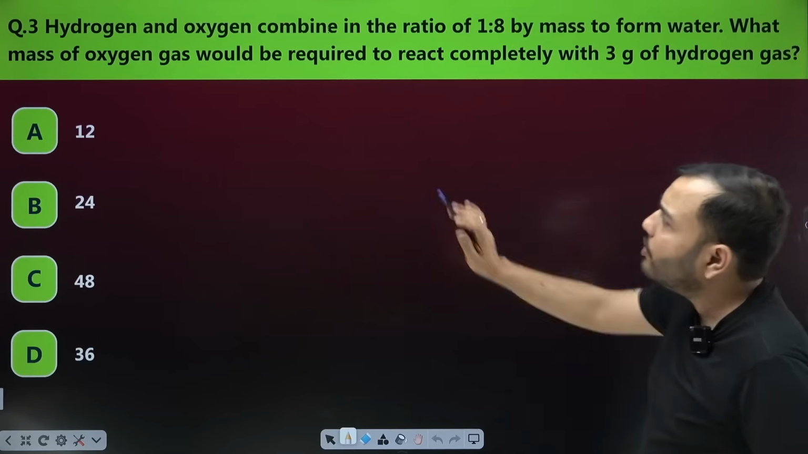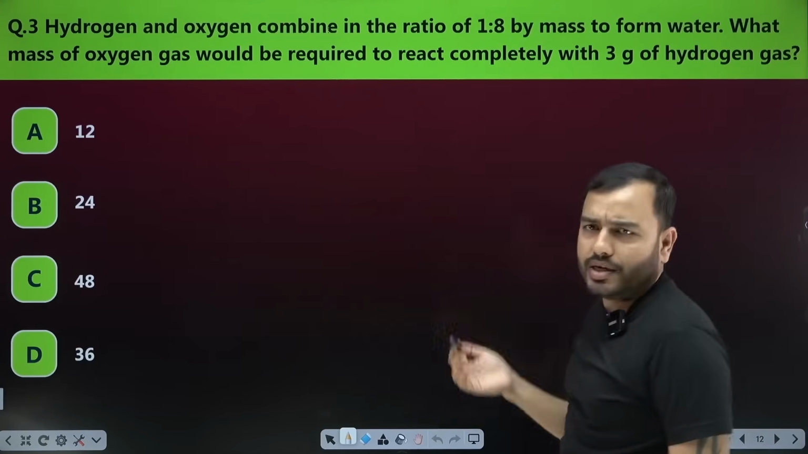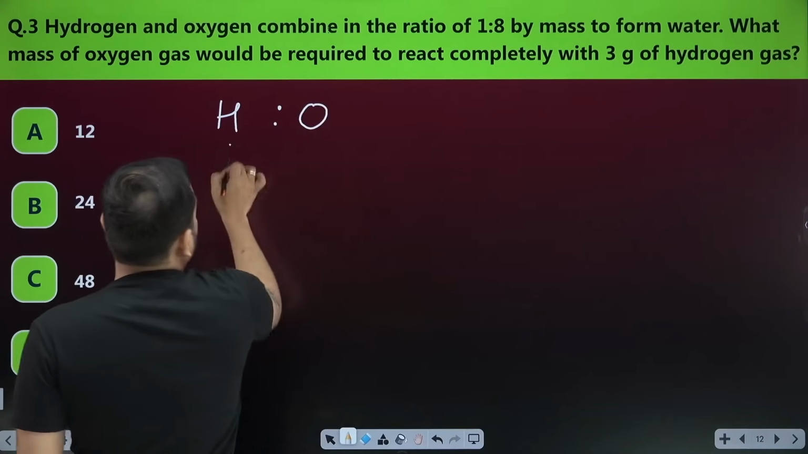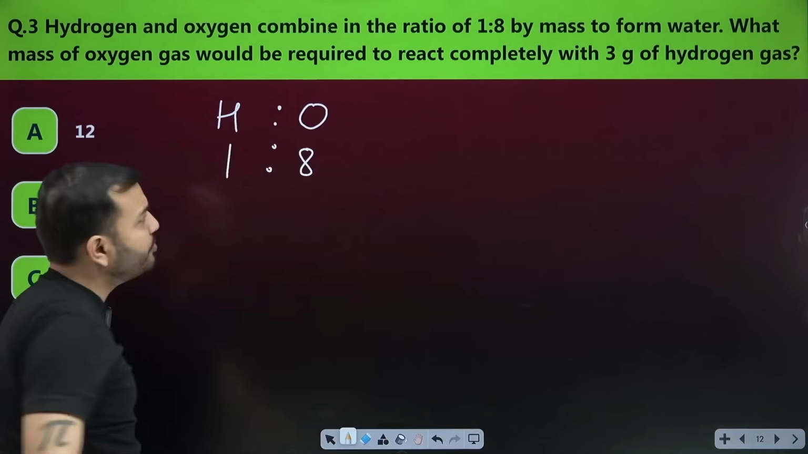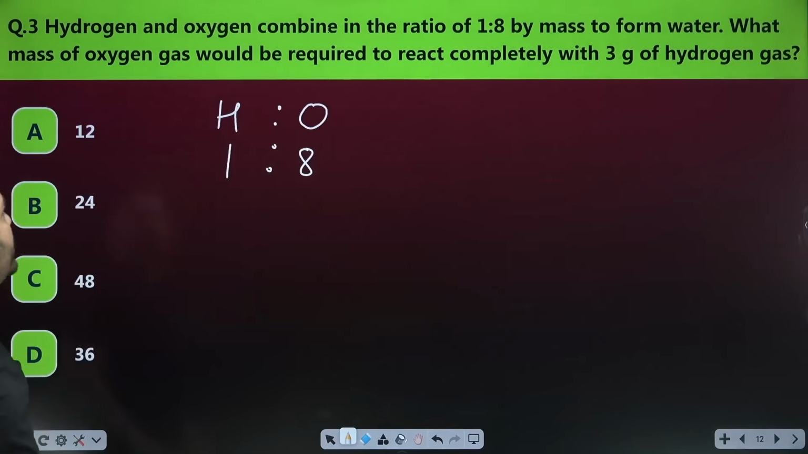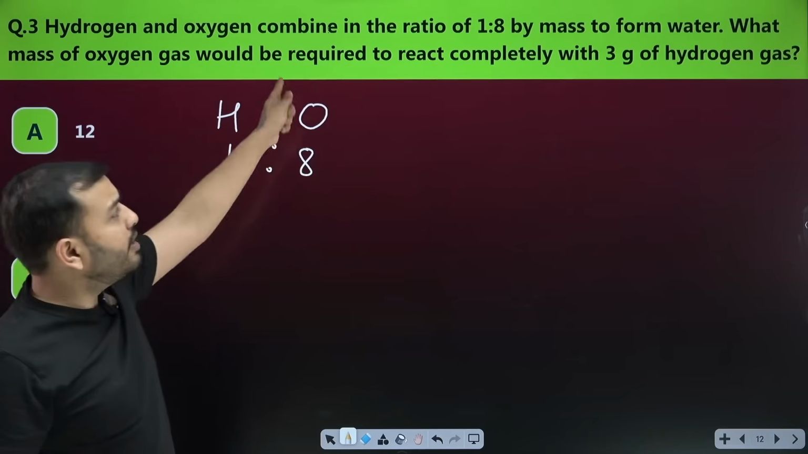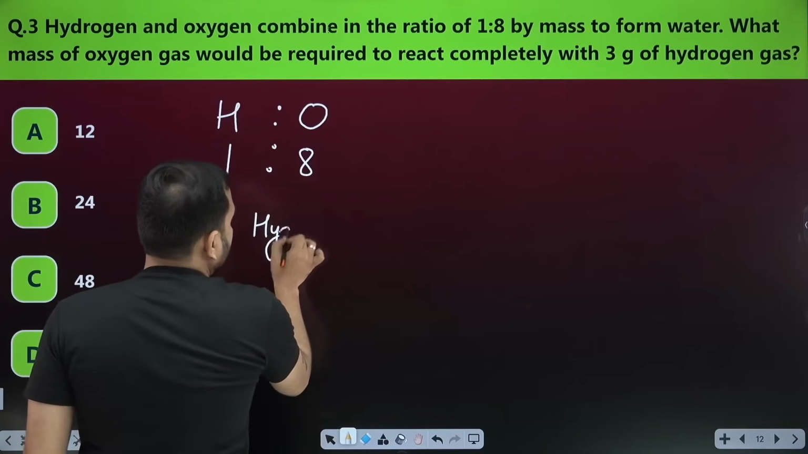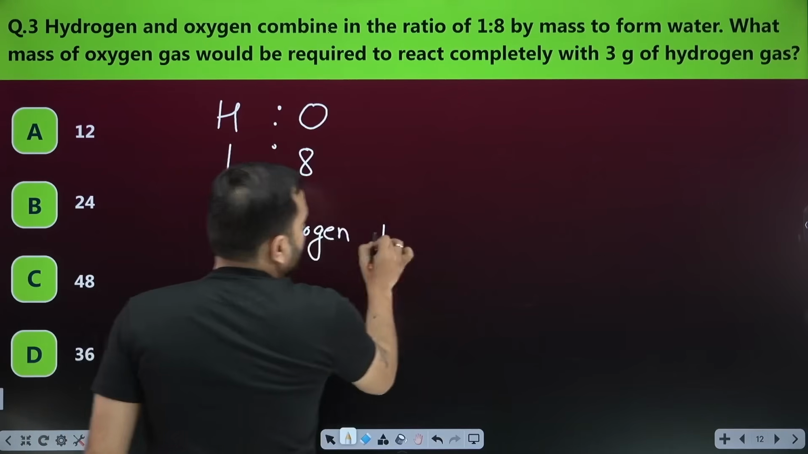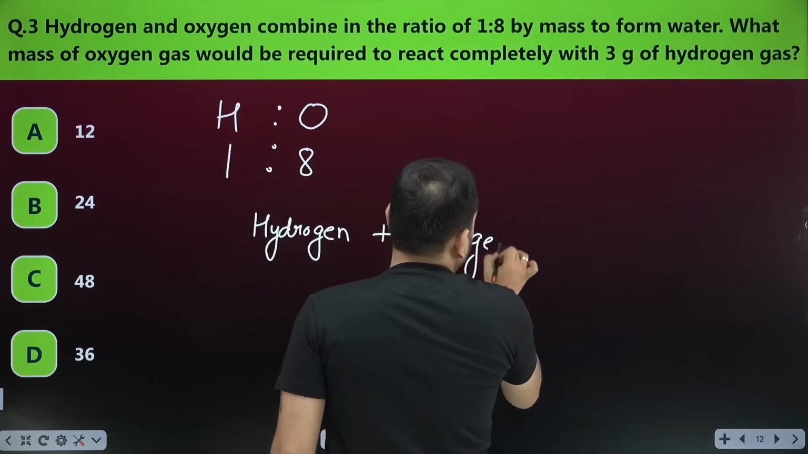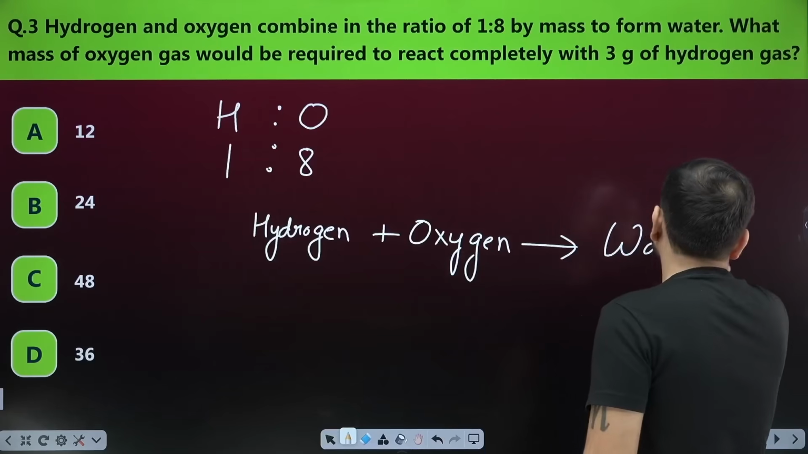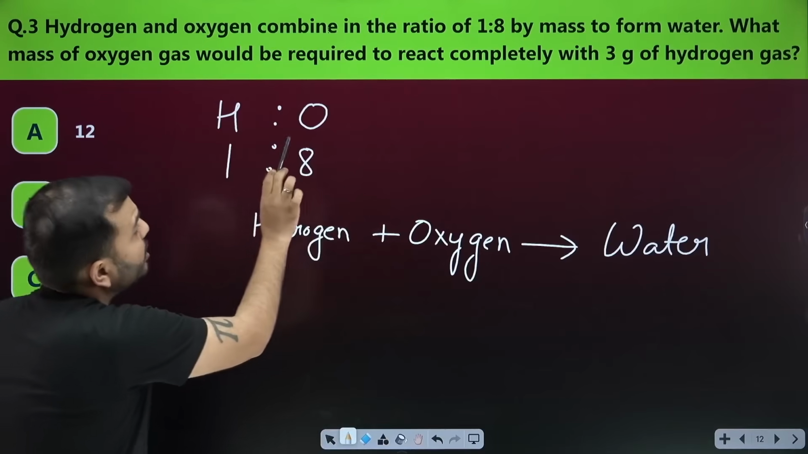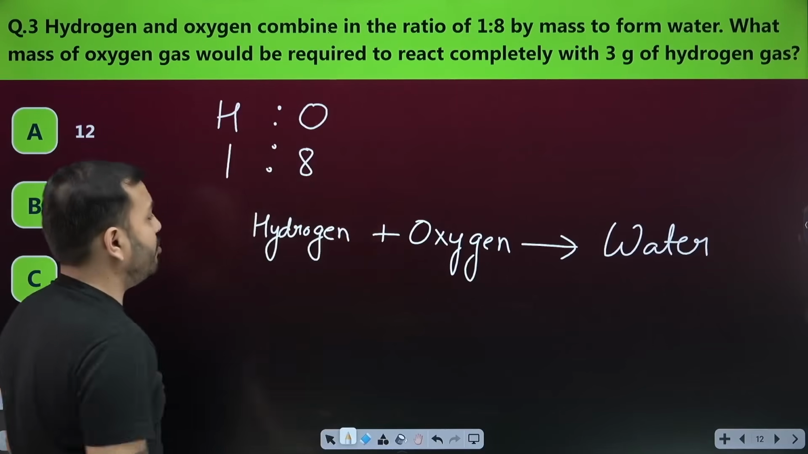Hydrogen and oxygen combined in the ratio of 1 is to 8. This we already know, that hydrogen and oxygen combine in the ratio 1 is to 8 by mass to form water. What mass of oxygen gas would be required to react completely with 3 gram of hydrogen gas? It says I have hydrogen gas and oxygen gas, and combining together they form water.